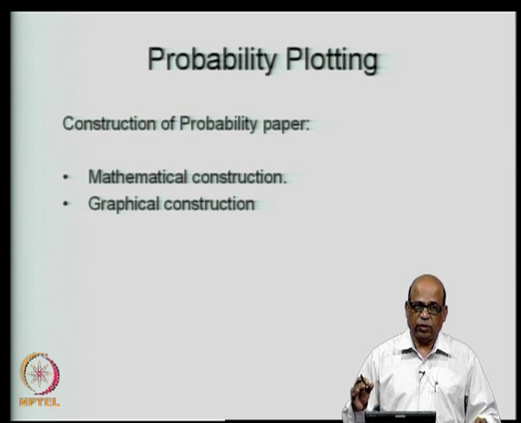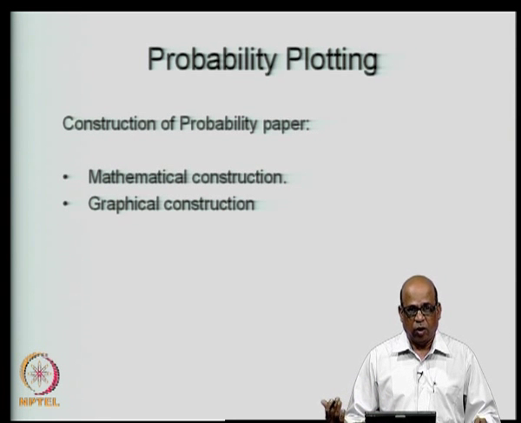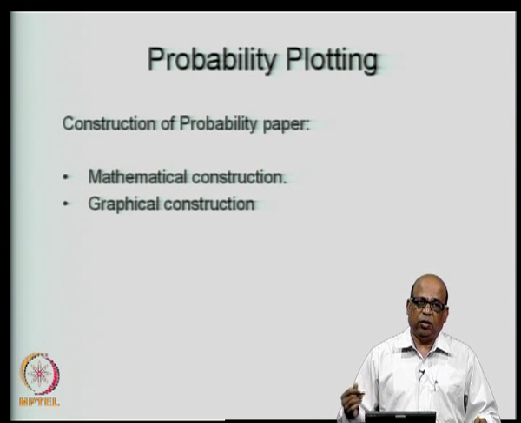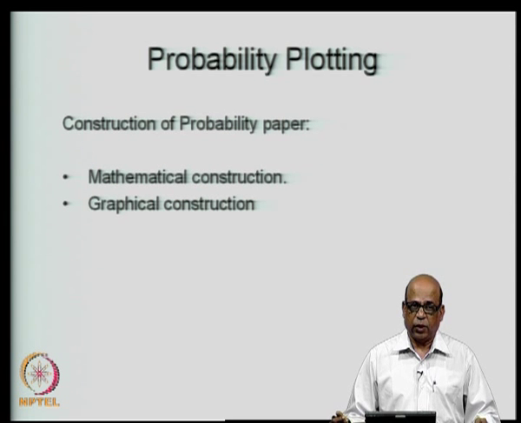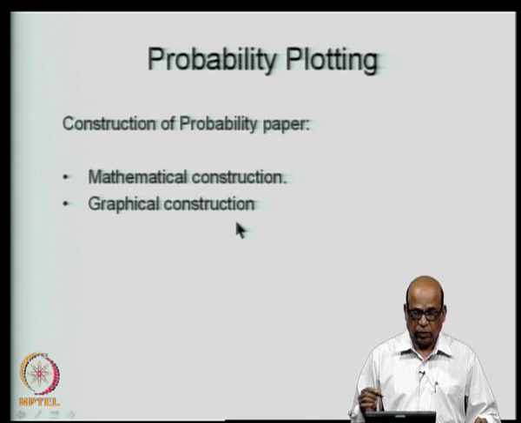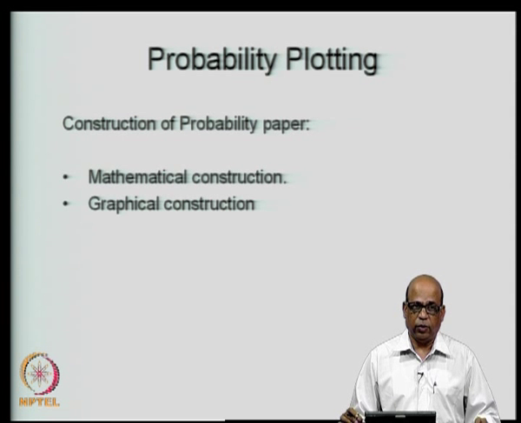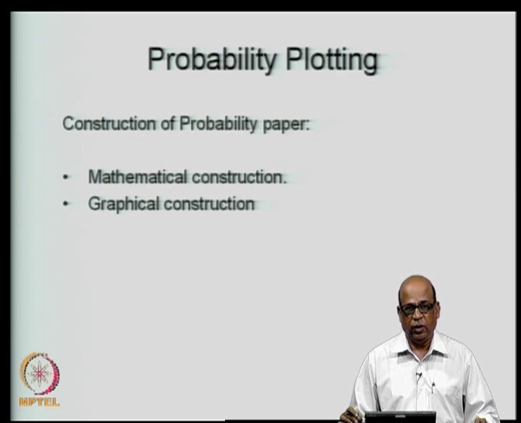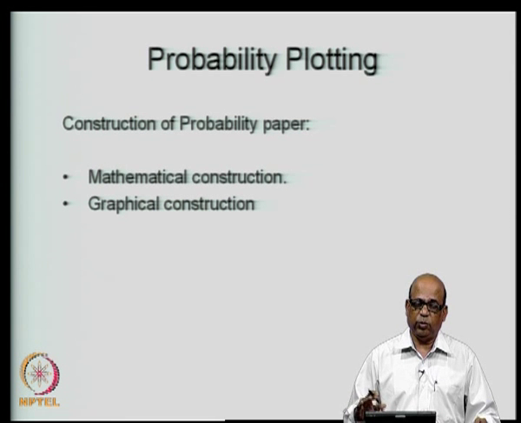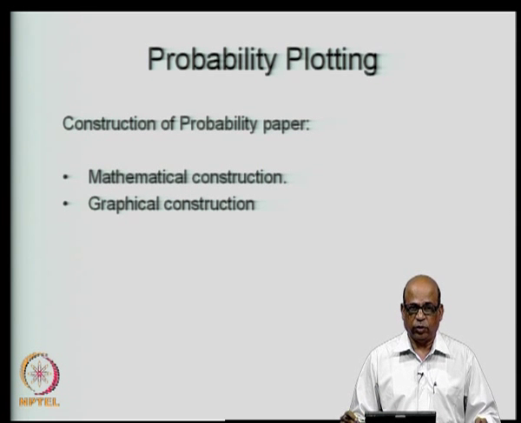Whereas, for distributions such as normal distribution or maybe log normal distribution, log Pearson type 3 distribution, etc., analytical construction will be difficult, and you may want to go with graphical construction. Both of them are very simple procedures. We will just go through both these procedures. I will demonstrate for exponential distribution as well as for the normal distribution. The same procedure can be used for most other distributions.